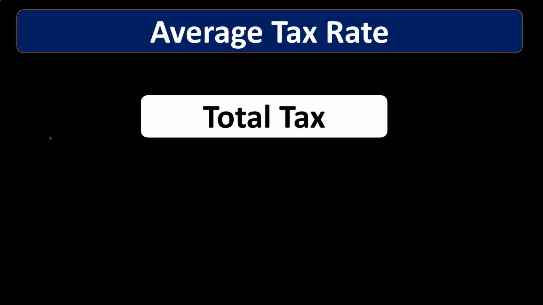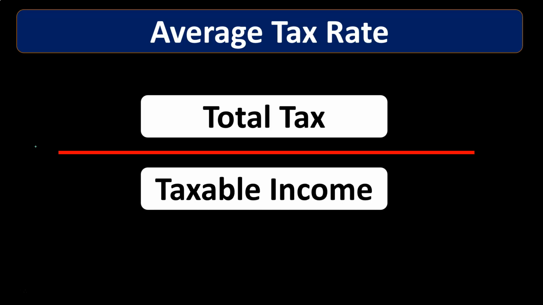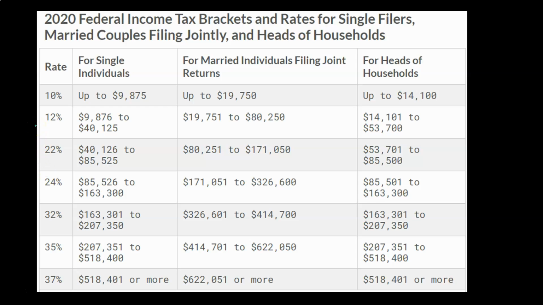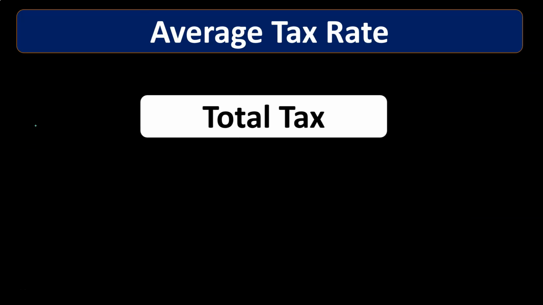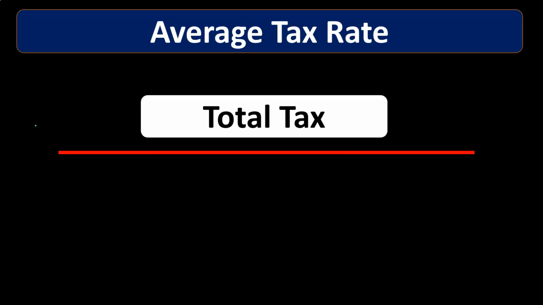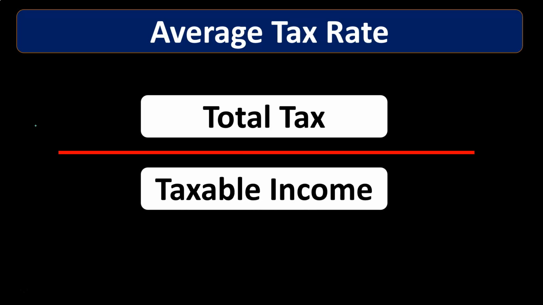So let's start with the average tax rate, which is also known as the effective tax rate. The basic calculation here would simply be an average. We're going to take the total tax and divide it by the taxable income. That'll give us the average tax because when we calculated the tax, we did so based on a series of rates. So to get back to the average rate, it's total tax divided by the taxable income.